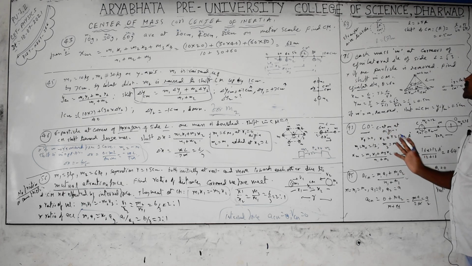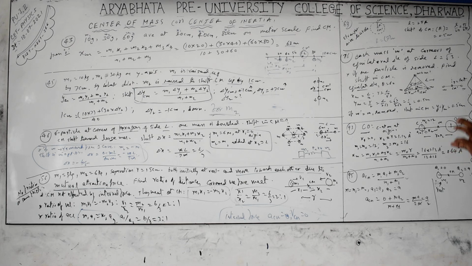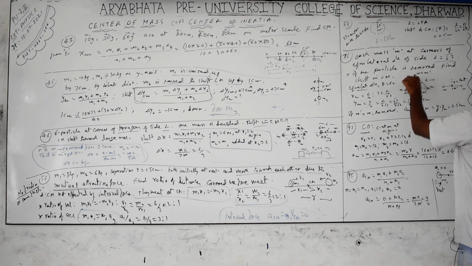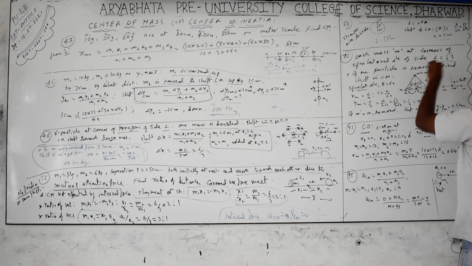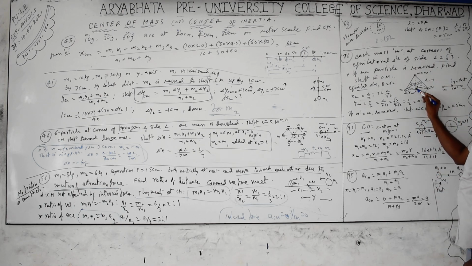Next, 76th question. All are identical particles, each of mass m, at the corners of an equilateral triangle of side L equal to root 3. One of the particles is removed. Find the shift in the center of mass. So, here there were 3 particles, and if I remove one particle, only these two remain, and the center of mass will be here.